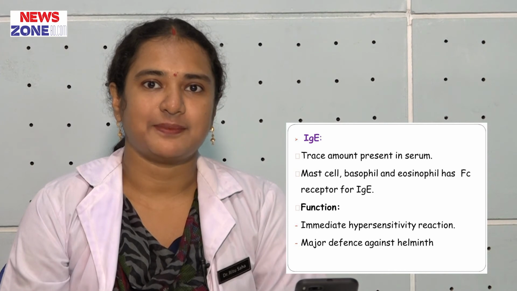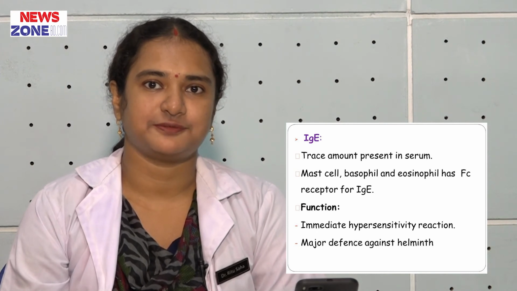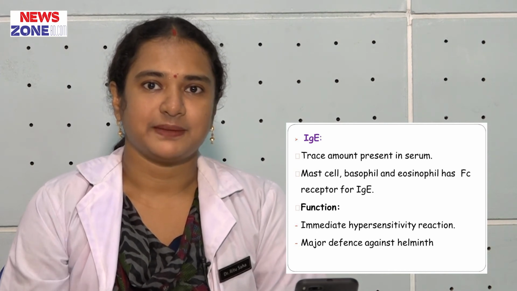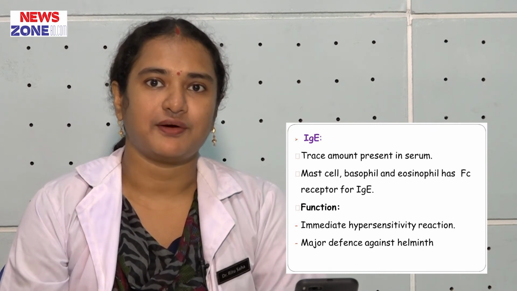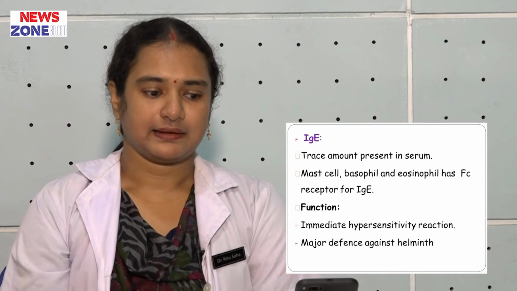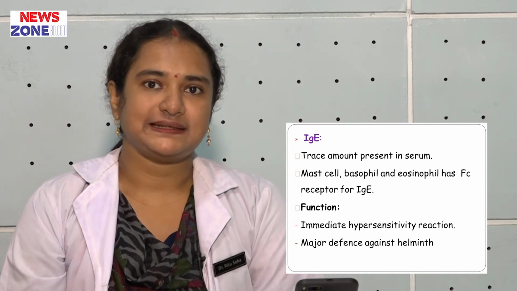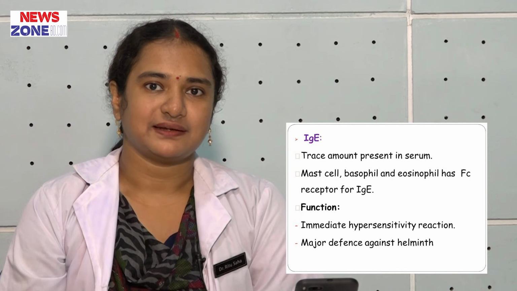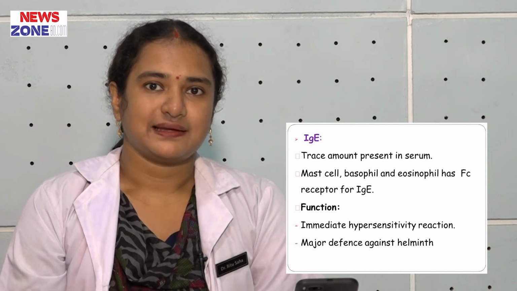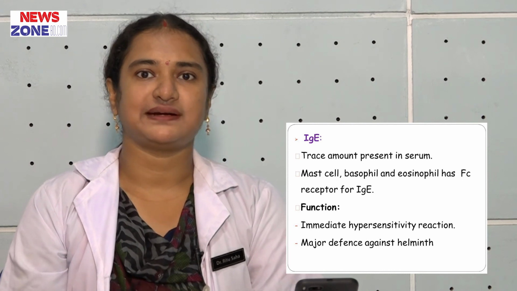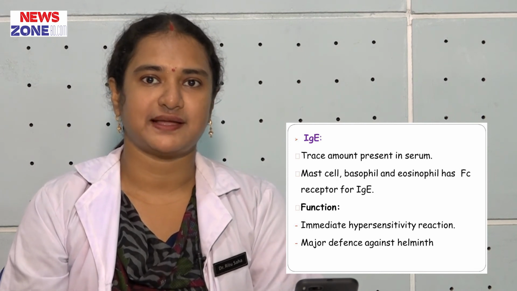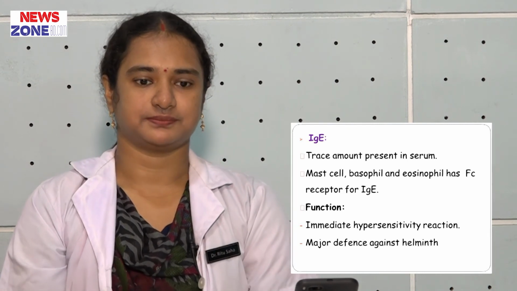Immunoglobulin E can bind with mast cell and basophil because they have receptor for its Fc portion. Function of immunoglobulin E is very important. Two functions. It plays role in immediate hypersensitivity reaction or type 1 hypersensitivity reaction and plays role in parasitic elimination.